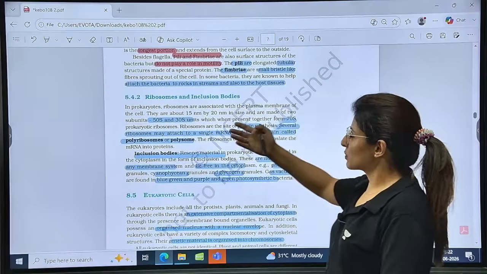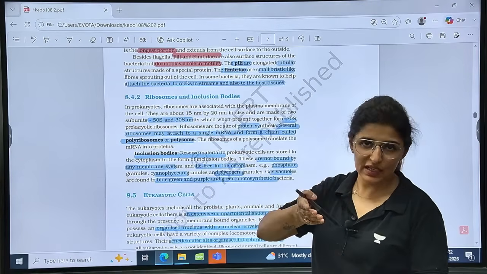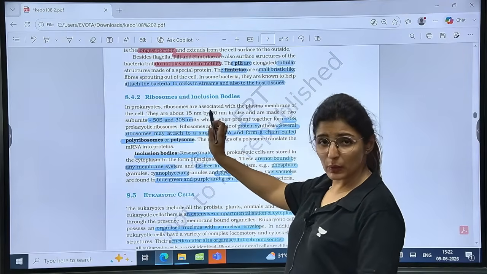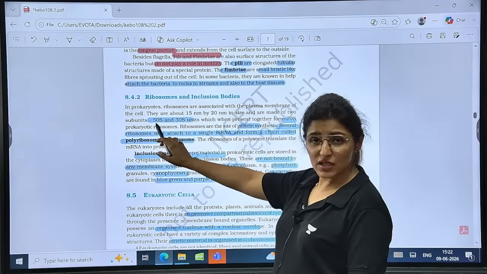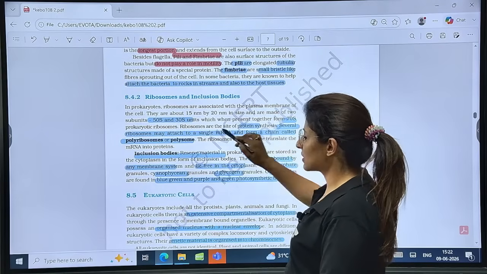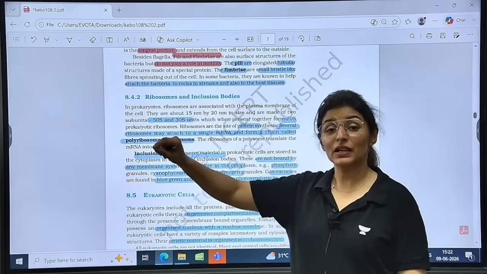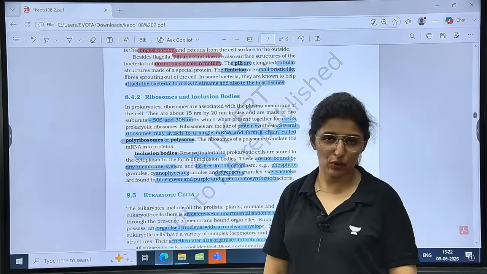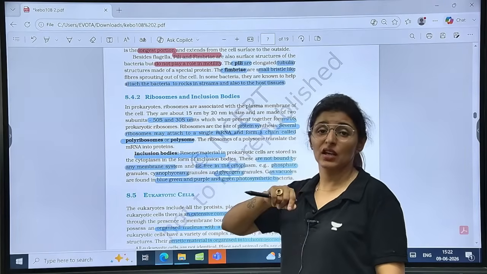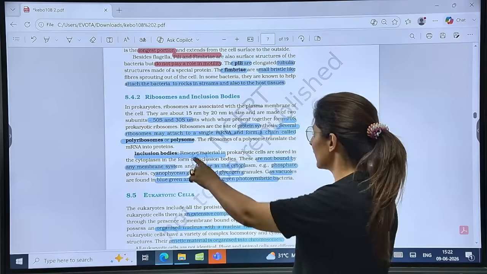See, ribosomes, I told you, are membrane-less. Eukaryotes have both 70S and 80S, and prokaryotes will only have 70S. What is the size? 15 by 20 nanometer. So two subunits, 30S and 50S, together form 70S. Role in protein synthesis. So one mRNA thread is covered with multiple ribosomes in case of prokaryotes. So we see a chain of ribosomes on a single mRNA chain. This aggregation is known as polysome or polyribosome.